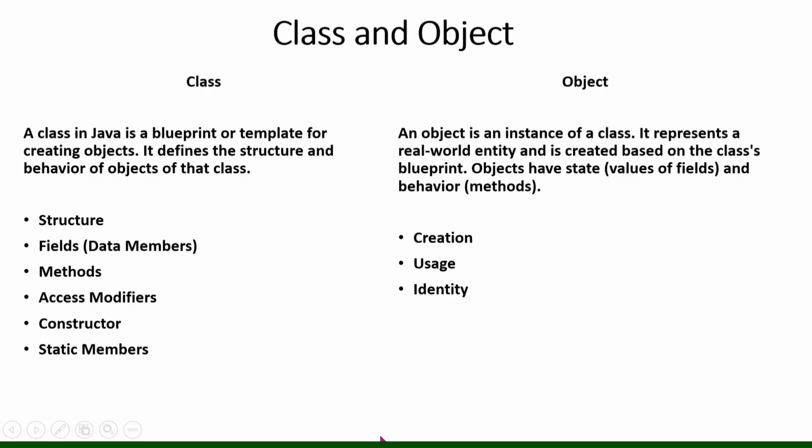What is a class? I have already told you. When we write a class, these are the things that it contains. What is the structure of the class? Fields, which are data members; field and data members are the same. Methods, access modifiers, constructors, and static members. And what is an object? We already covered how we create, use, and identify it. All this we are going to cover now using a program. So now let's write the code.